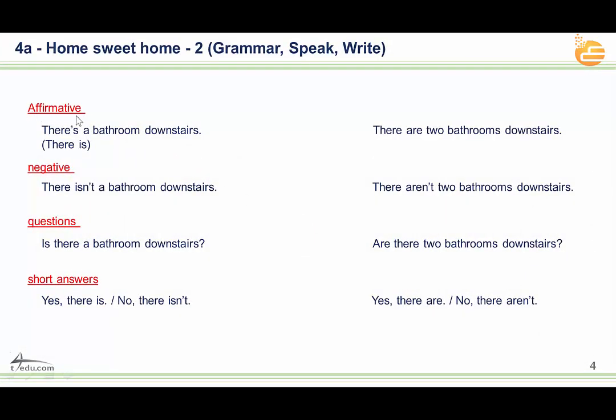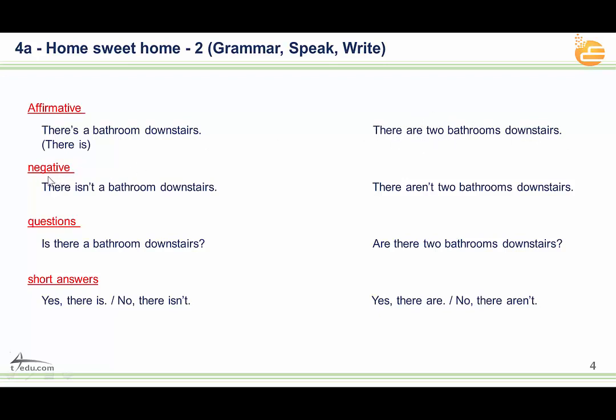How can we make the affirmative sentence, the negative, the questions, and the short answers with there is or there are? With the affirmative, for example, there is a bathroom downstairs, one bathroom. Or we can say there are 2 bathrooms downstairs, 2, not 1.